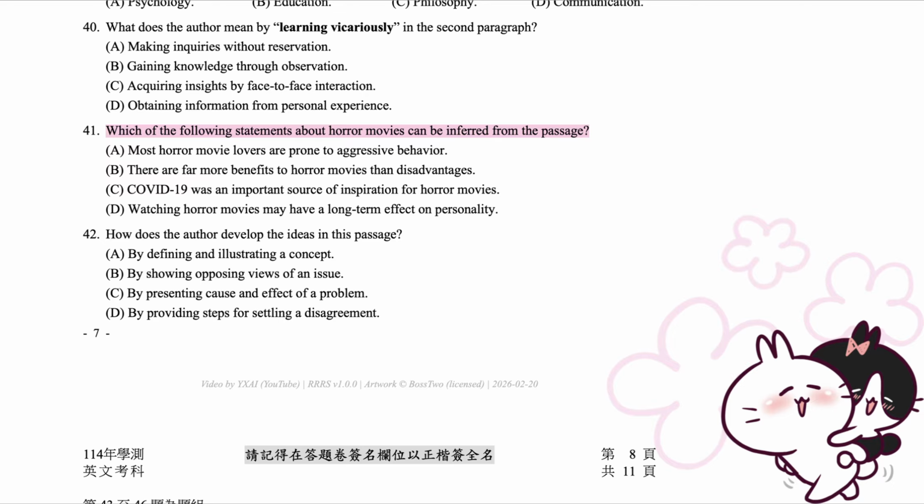41. Which of the following statements about horror movies can be inferred from the passage? A. Most horror movie lovers are prone to aggressive behavior. B. There are far more benefits to horror movies than disadvantages. C. COVID-19 was an important source of inspiration for horror movies. D. Watching horror movies may have a long-term effect on personality.